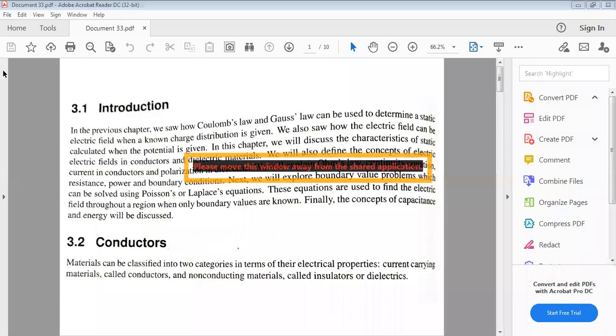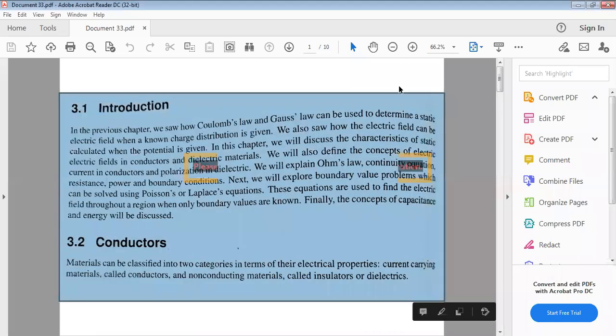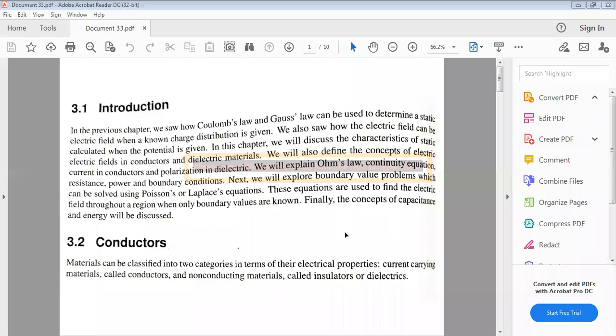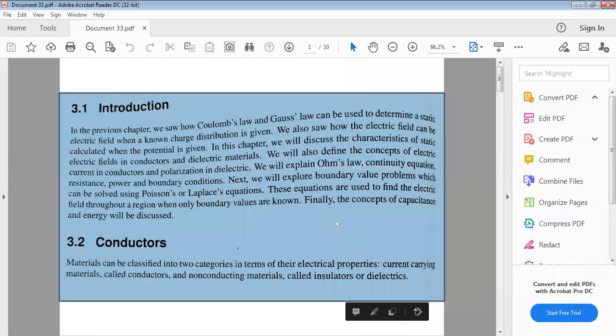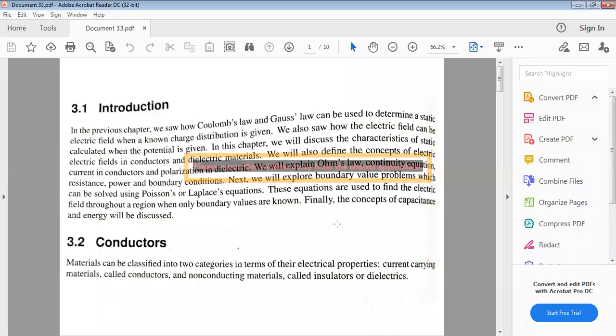So for the further continuation, I want to compensate the remaining topics of the first unit. See here, in the previous chapter, we already know Coulomb's law and Gauss's law can be used to determine the static electric field by using charge distributions. We also saw how the electric field can be calculated by using potential. The relation between V and E is already covered.